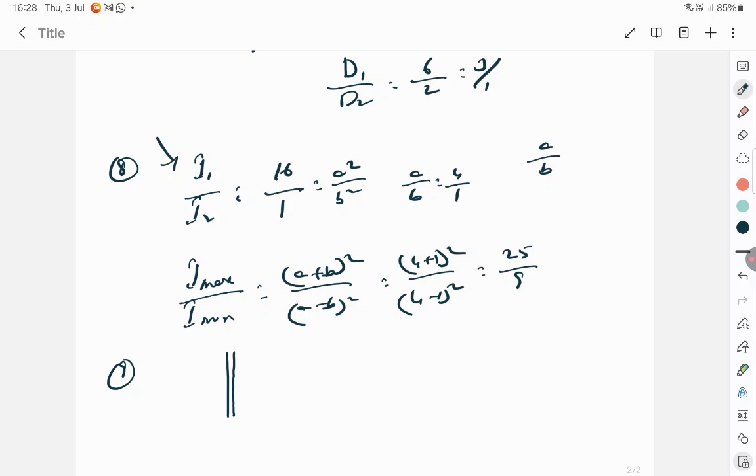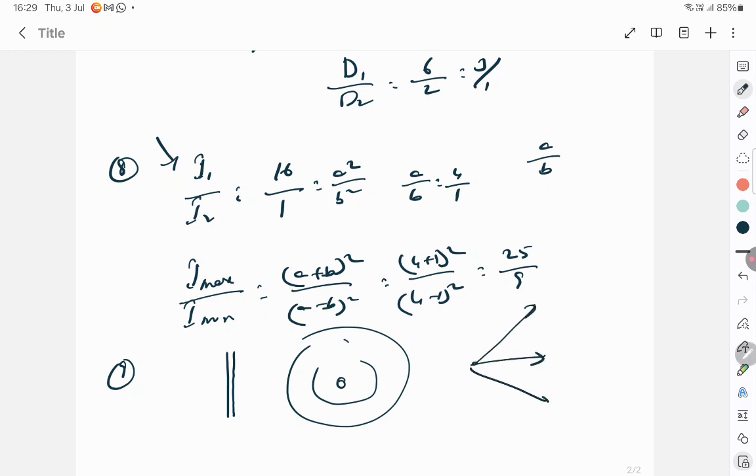The wavefront of the light coming from a point source placed at infinity. So obviously a point source will produce only spherical wavefronts. And the next question, the wavefront of the light diverging from a point source. If it's going to diverge like this, then obviously it is also spherical.